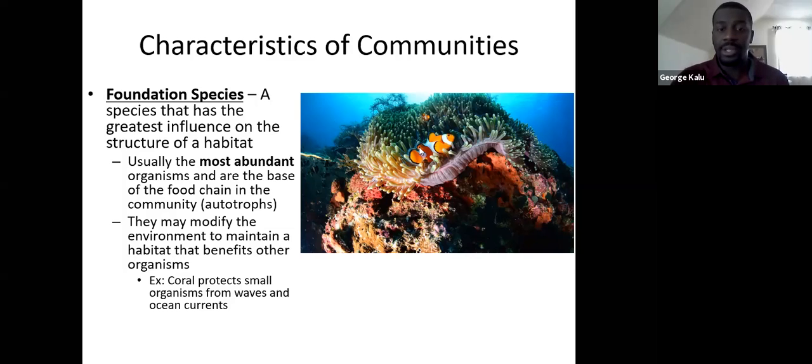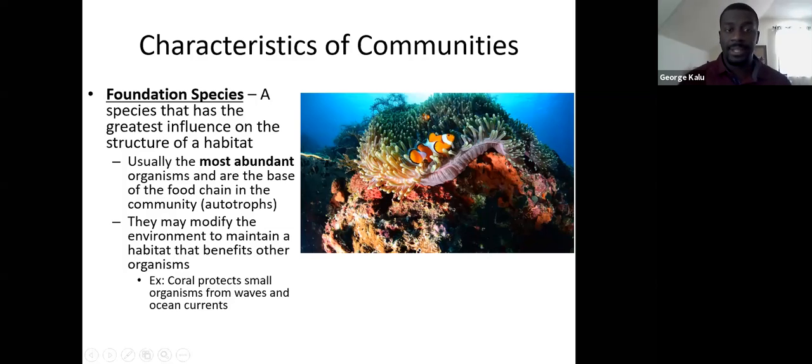What it's able to do is protect smaller fish from very large and very heavy waves and ocean currents. In addition to that, it's also going to provide a home for some of these different fish as well. So this coral is going to be widely found throughout the habitat, and it's going to provide lots of protection for the different species that are present in there.